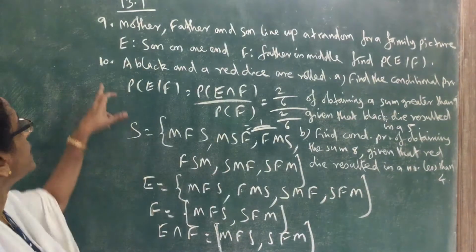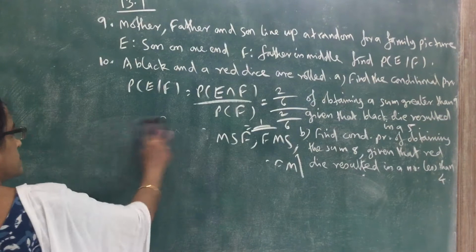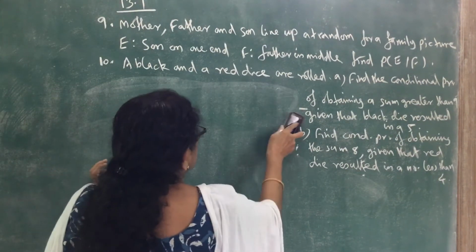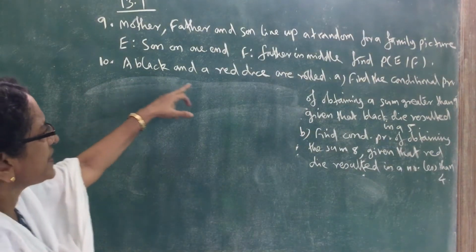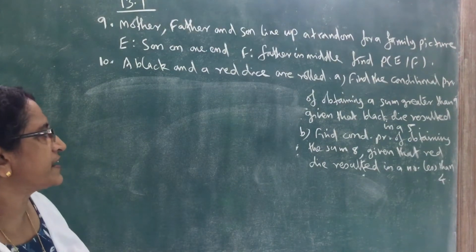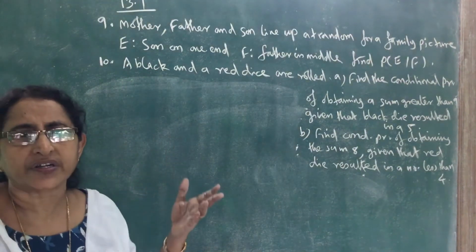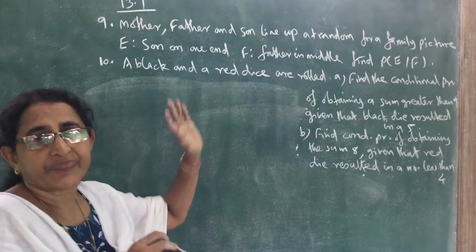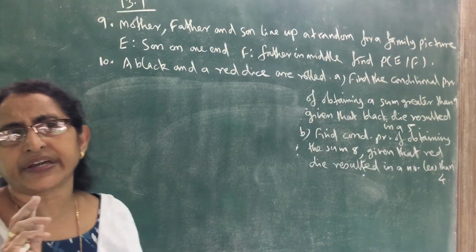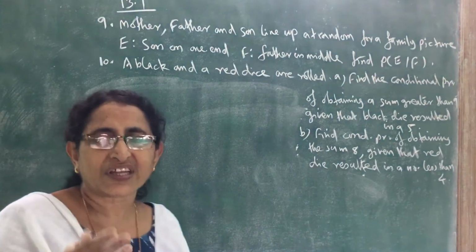That is this question. Now question number 10. A black and red die are rolled. Find the conditional probability of obtaining a sum greater than 9 given that black die resulted in a 5. So here 2 dice are rolled, one black die, one red die. So the sample space is same as throwing a die 2 times or throwing 2 dice. Both are the same sample space.